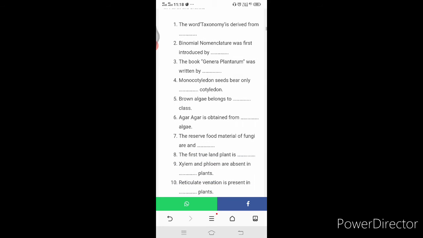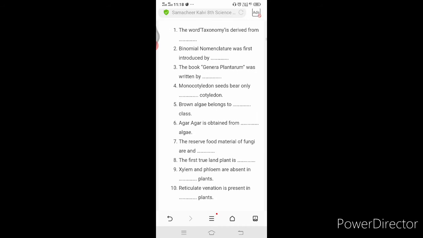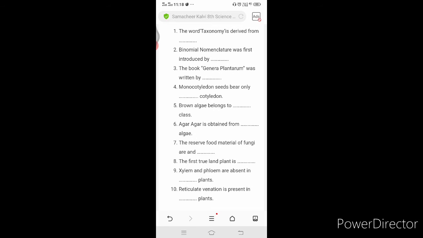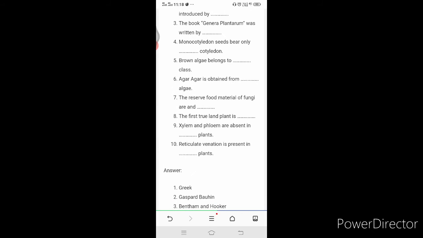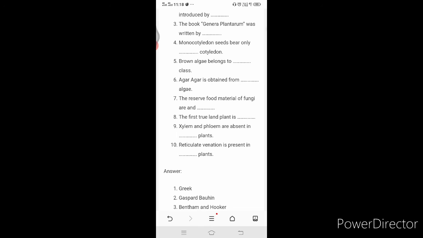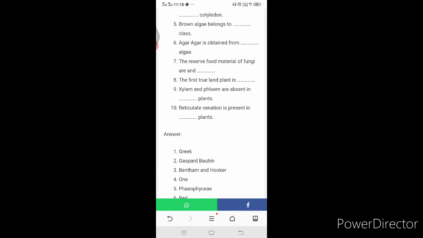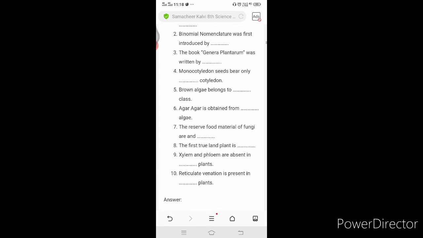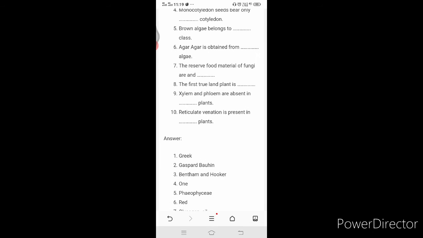The word taxonomy is derived from dash. The answer is Greek. Binomial nomenclature was first introduced by Gaspard Bauhin. Monocotyledon seed bear only dash cotyledons. Only one cotyledon. The third fill up: the book Genera Plantarum was written by Bentham and Hooker.